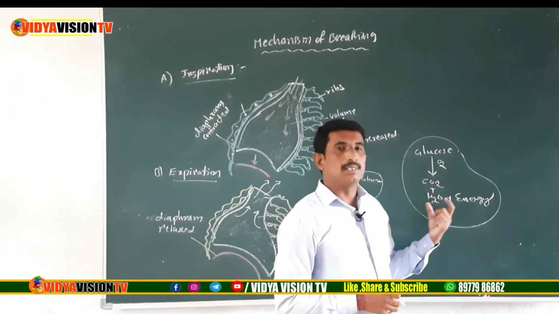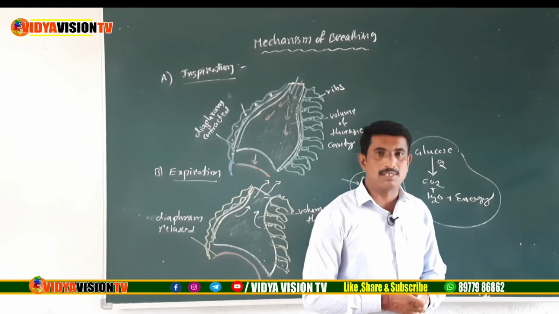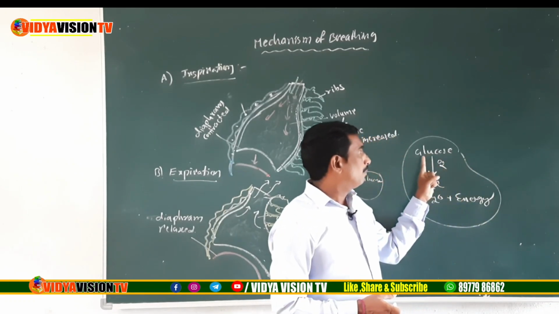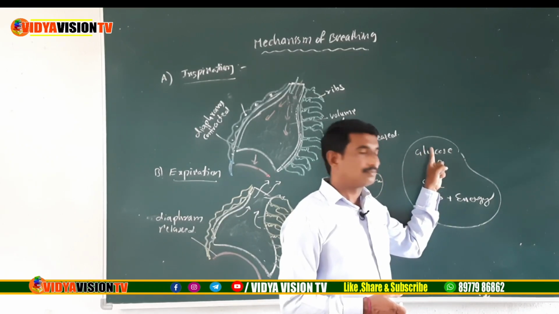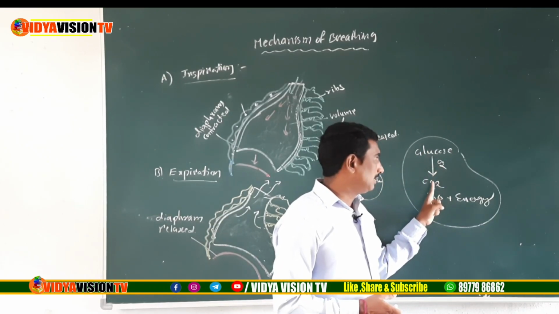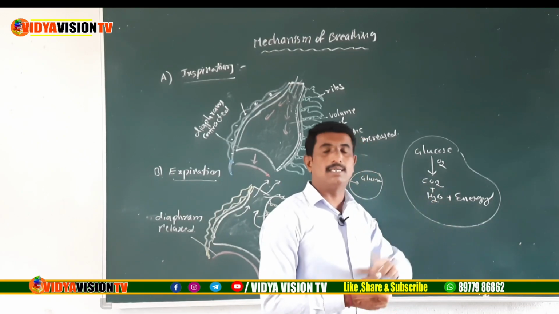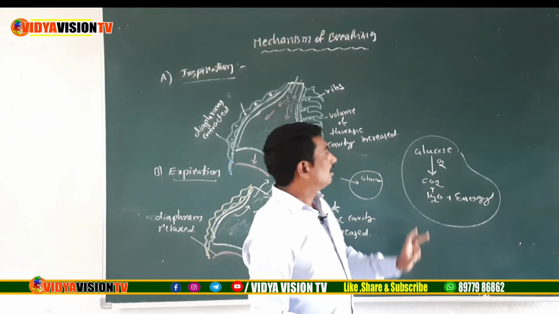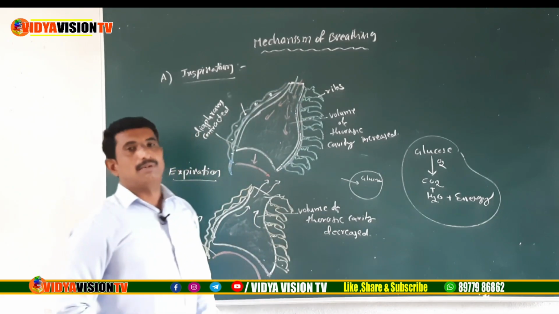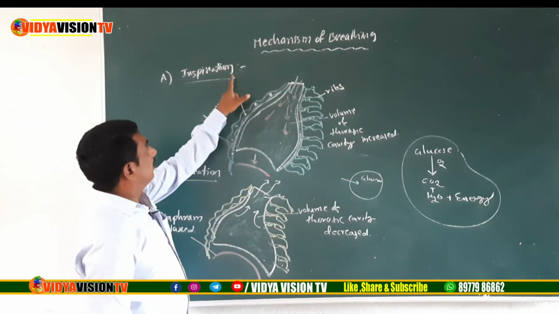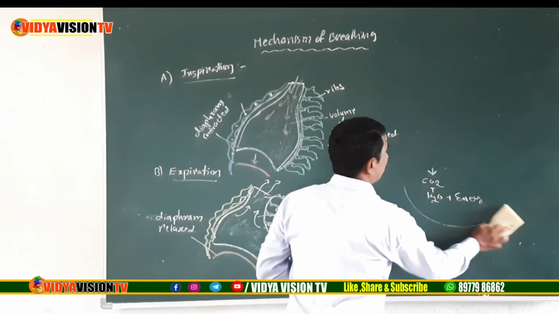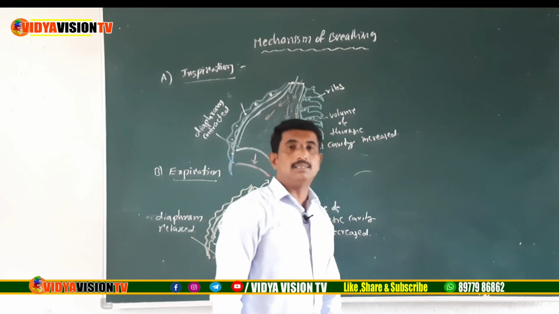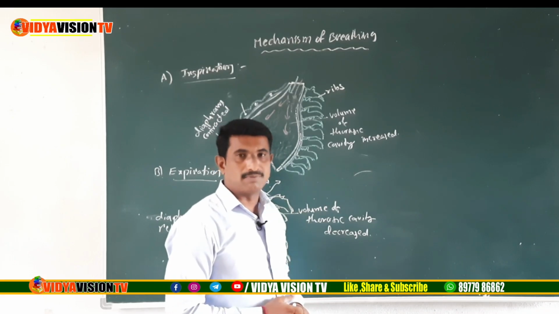Here, children, what occurred inside of the cell? The chemical breakdown of the chemical bonds of glucose. In the presence of oxygen, it releases carbon dioxide, water and energy, children. Okay, so now what is the mechanism of breathing? Inspiration and expiration. Here only two types of muscles are involved in the mechanism of respiration, children.